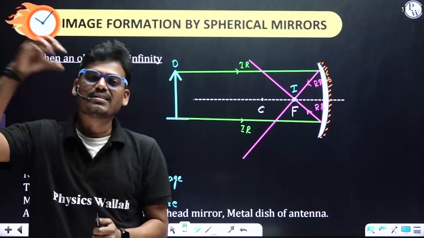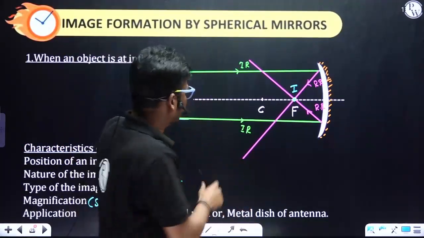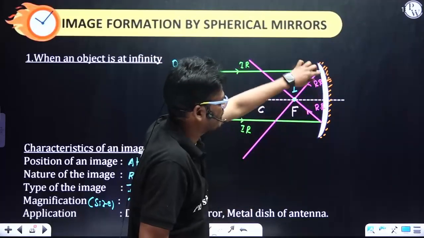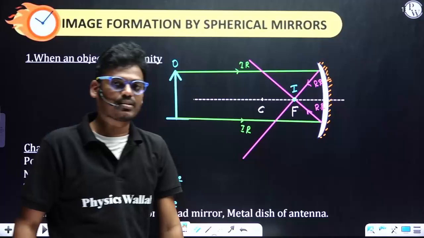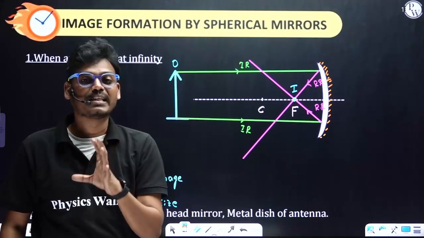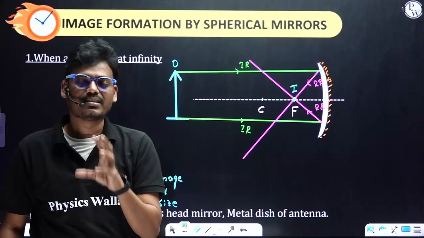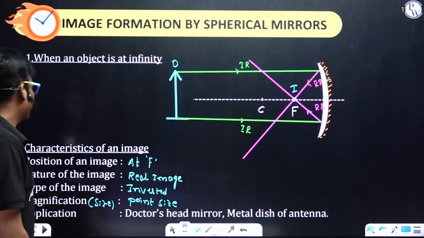Why? To concentrate all the radiation at a particular point. All the radiation coming and striking the dish will be pointed to one single point, that is the principal focus. So you will be getting a greater signal, or else a proper signal will be received. Okay, right. So this is the first case.